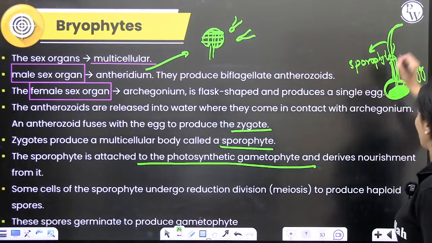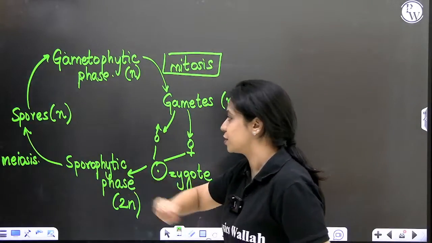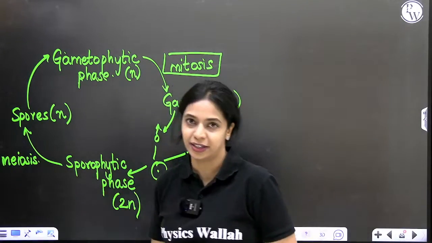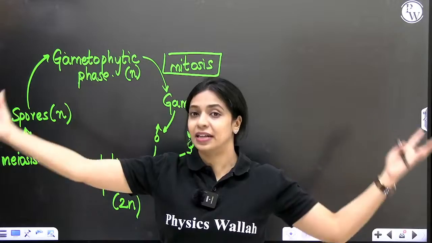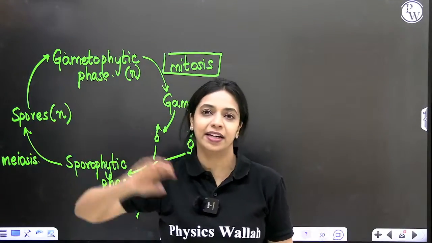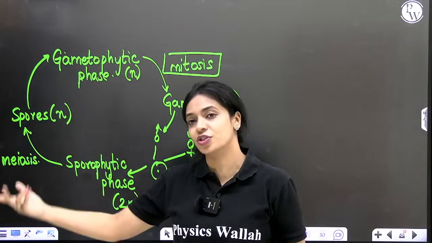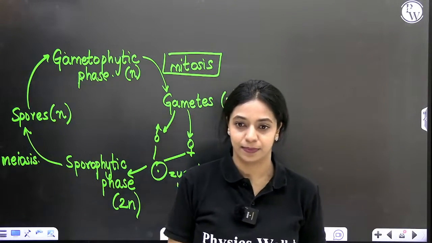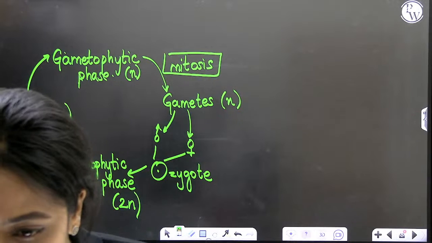Now within the sporophyte, there will be some cells that will undergo meiotic division and produce spores. When the spores are released, the spores will go and find a suitable substratum, fall on it and germinate. When the spore germinates, it will give the gametophyte again. Is it clear so far?